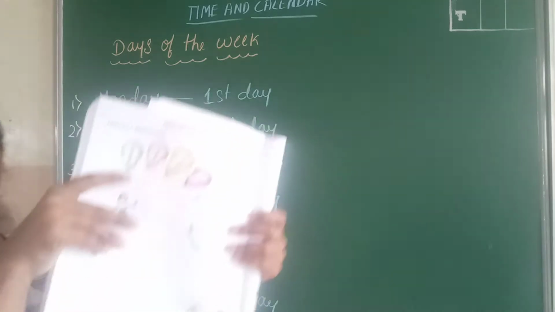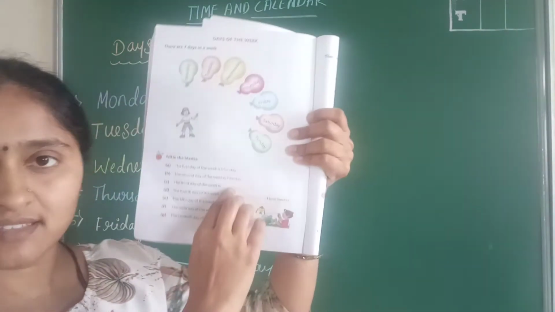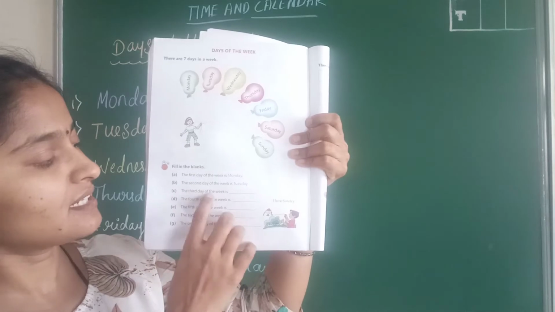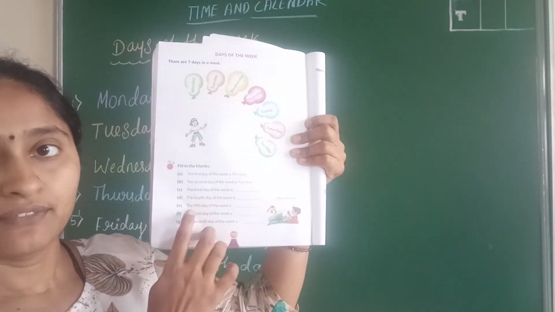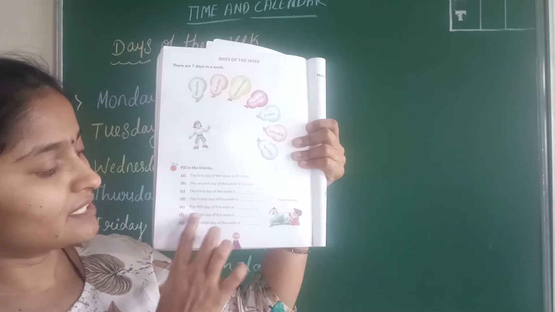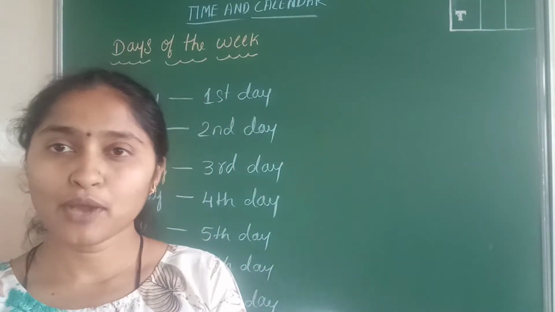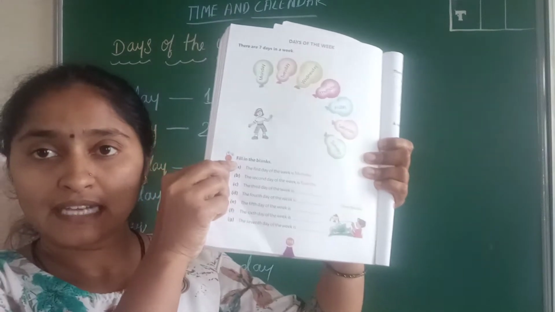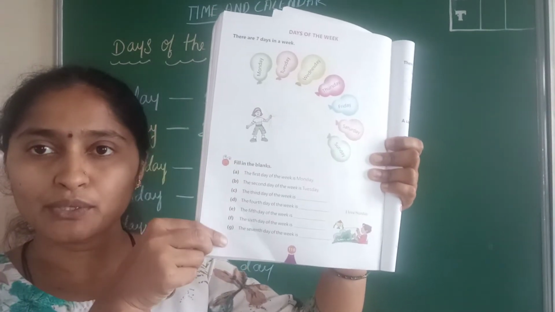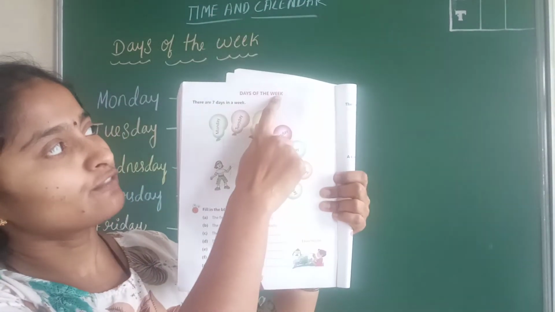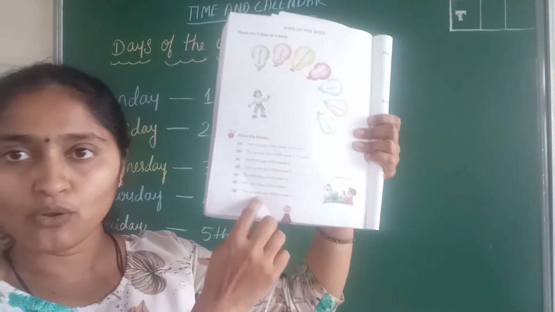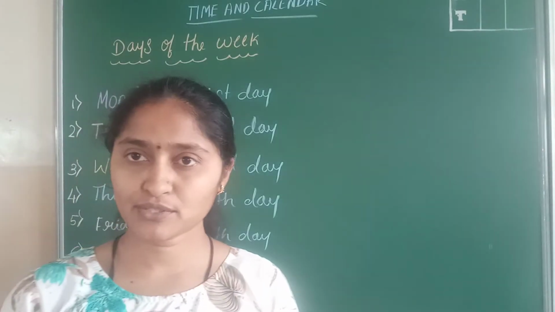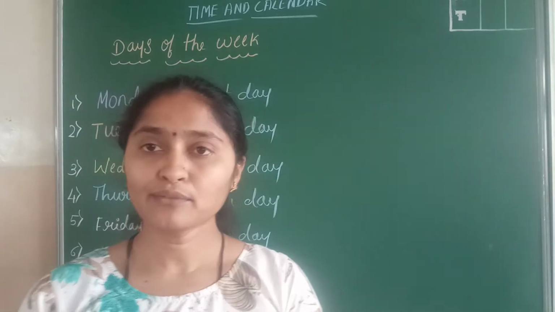Got it, children? So you need to fill in all those answers here. Which is the third day of the week, which is the fourth day of the week, which is the fifth day of the week, which is the sixth day of the week, and which is the seventh day of the week. And you are going to fill in the blanks in your notebook. Write days of the week. There are 7 days in a week. Then write all these in your notebook. Okay, students?